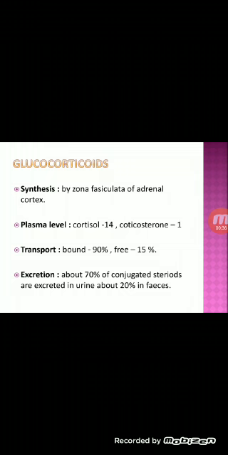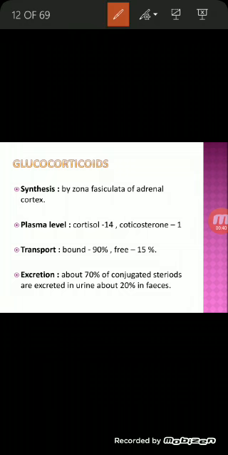So the glucocorticoids are synthesized by the zona fasciculata of the adrenal cortex, and the plasma level of cortisol is about 14 mg per deciliter and corticosterone is 1 mg per deciliter. There are two forms, that is the bound form and the free form. The bound form is physiologically inactive and the free form is found in urine with the protein binding.